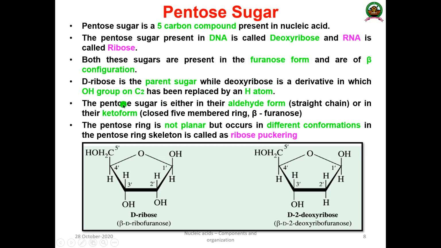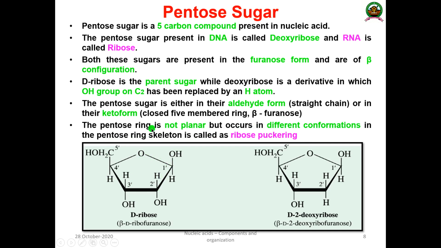The pentose sugar is either in the aldehyde form, that is straight chain, or in the keto form, or a closed 5-membered ring, the furanose form. The pentose sugar is not planar. Although we can see a plane, it is not planar, and the atoms are arranged in different conformations.